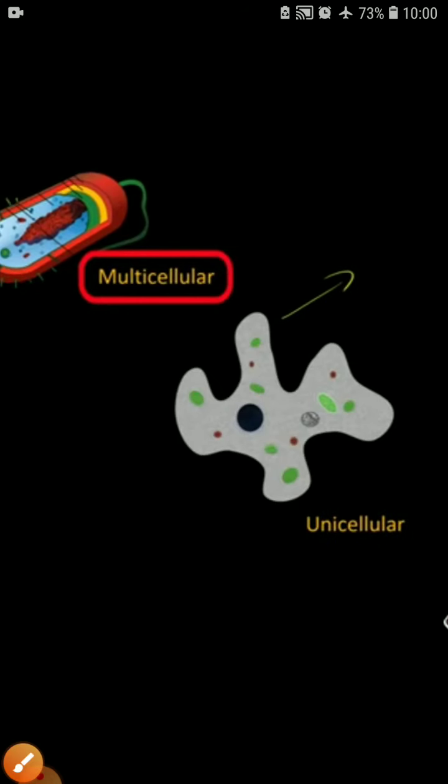Moving further, the multicellular. What is meant by multicellular? So here is a good example of multicellular, our body. The human body is a good example of multicellular because our body is composed of trillions of cells. Just now we have talked about it, right? Our body is made of trillions of cells. That is why we are known as multicellular.